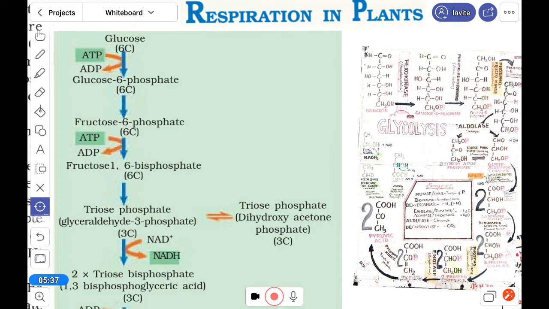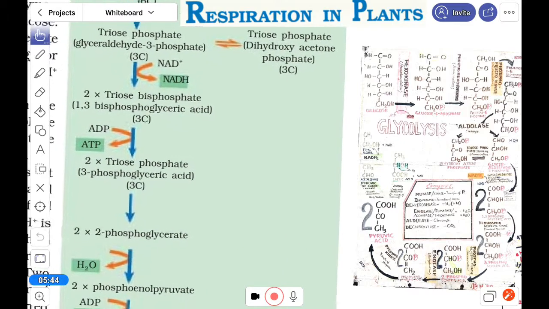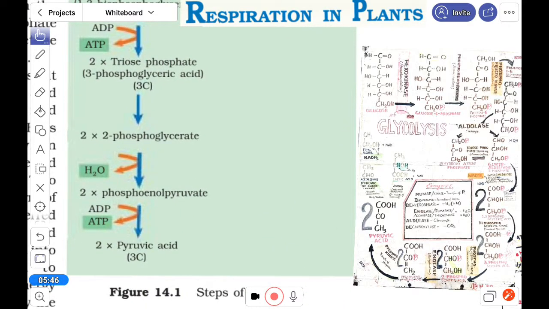This is what is given in your book, and ultimately pyruvic acid will be produced, 2 molecules of pyruvic acid.